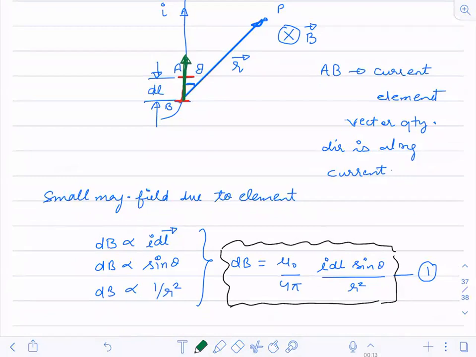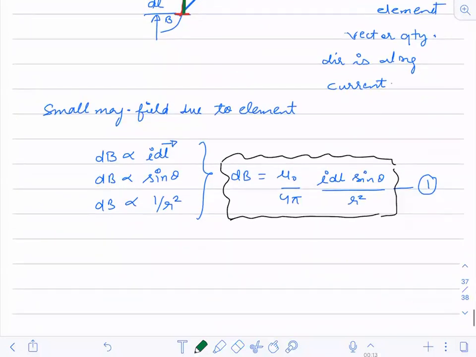If I want to write this Biot-Savart's law in the form of a vector, what will I do now? Like yesterday, you did q v cross r vector, like that only here also.